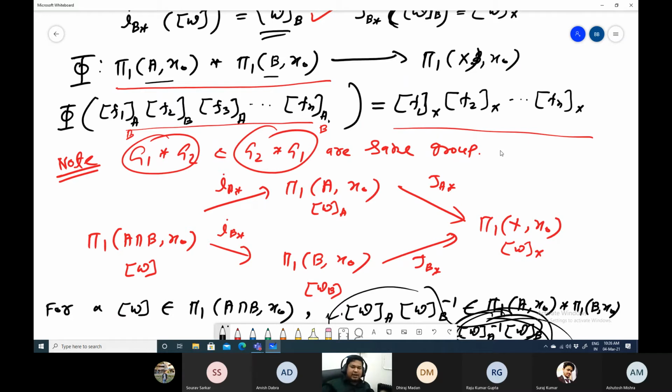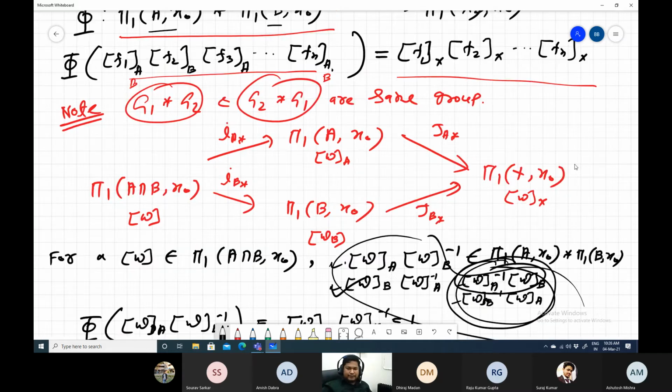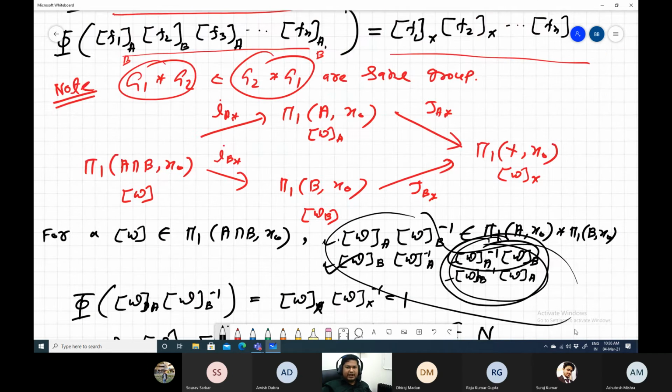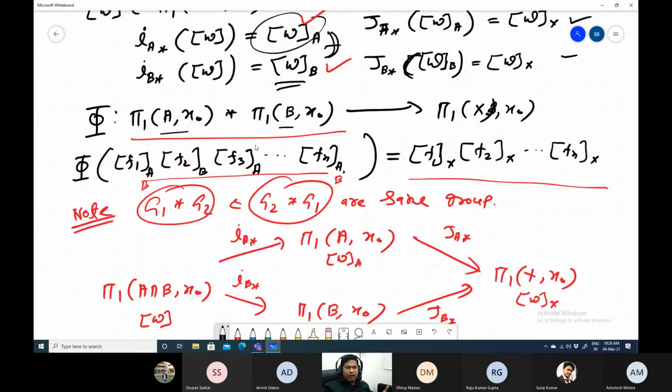And another part is the reverse way, that the kernel of phi is also a subset of N. That is the most difficult part, which I will not prove. So that's when we will see that. Our aim now is to prove that phi, this map that we defined, is surjective.